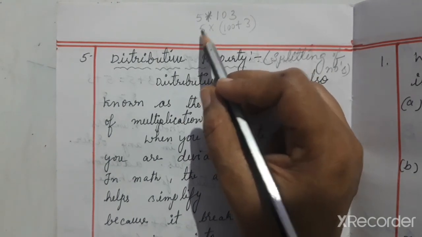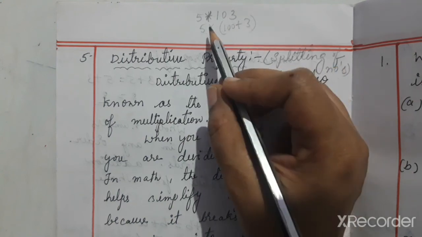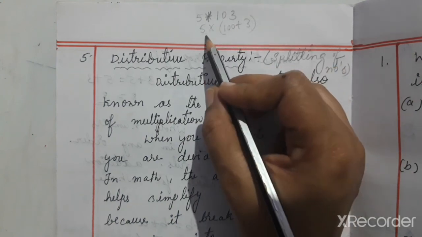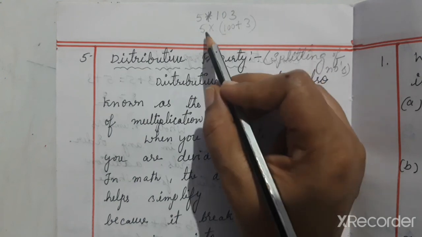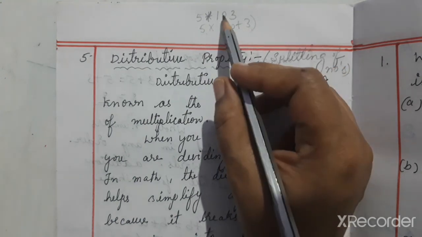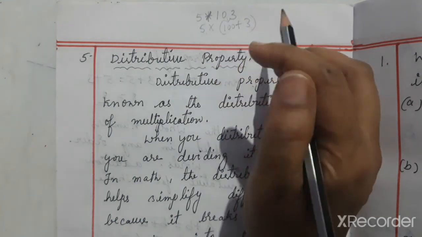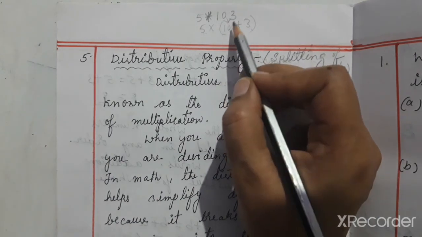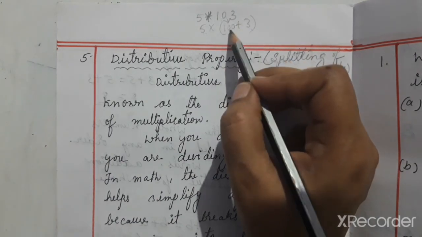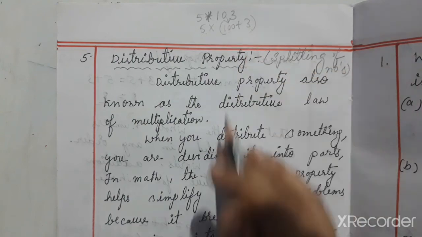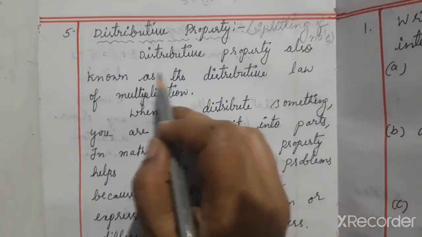jalebi. We are distributing jalebi to each child. So here 5 into, distributing 5 with 100 and 5 with 3. Here we are splitting the numbers. In some cases we split the number for easy calculation. 103 means 100 plus 3. This is the distributive property, splitting of numbers or letters.